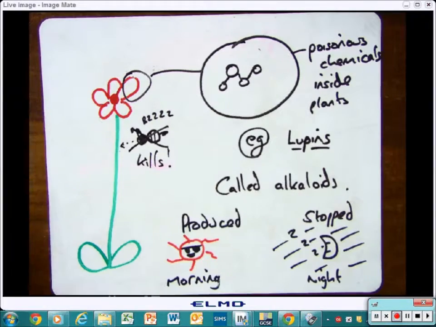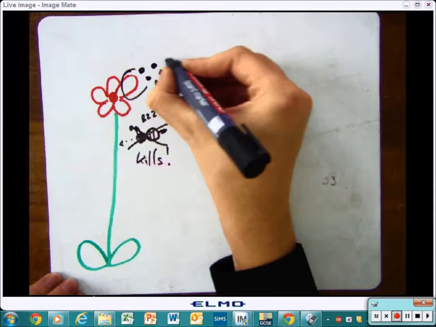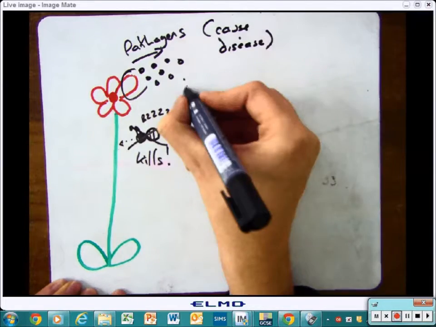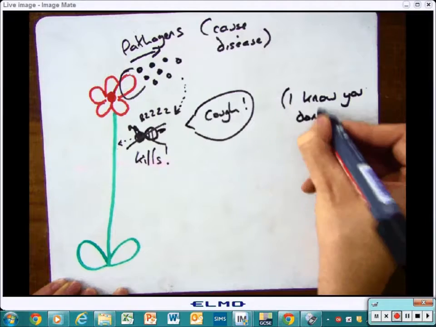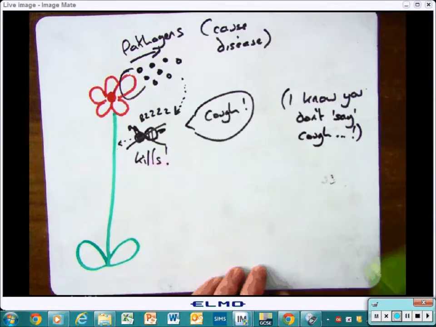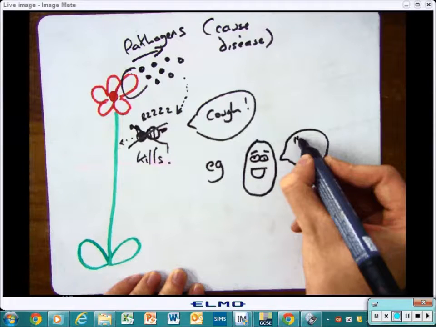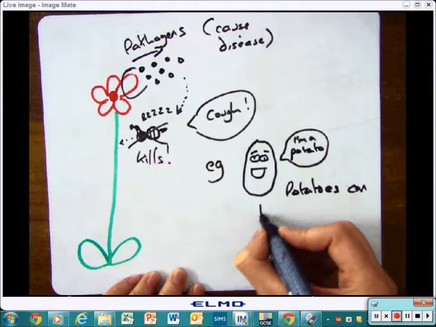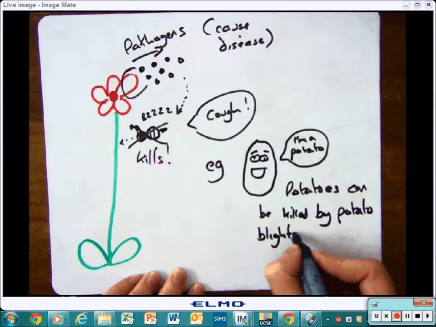Right, so that part of the video looked at what happens when something attacks the plant. Now we're going to have a look at what the plant does to fend off different insects. One of the key examples is what potatoes do. What these can do is produce things called pathogens. A pathogen is any chemical that kills things. The main thing that kills and affects potatoes is something called the potato blight. So what the potatoes have developed and evolved to do is produce a chemical that kills specifically them.